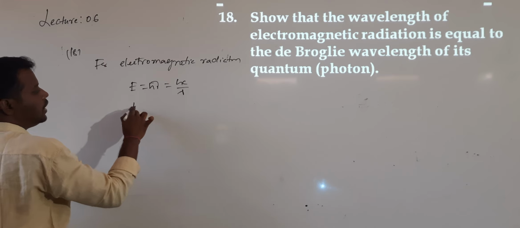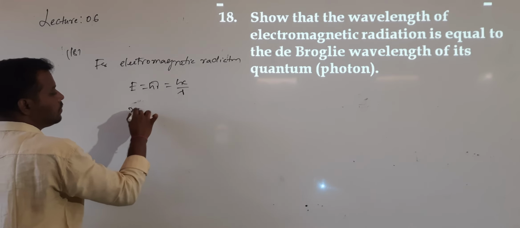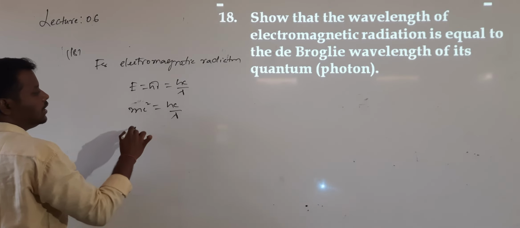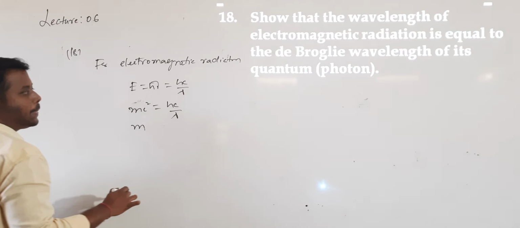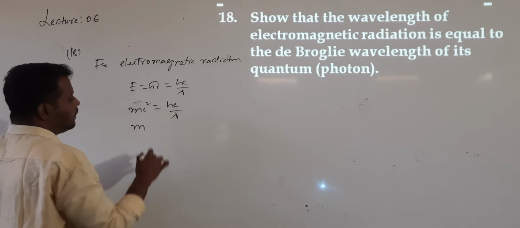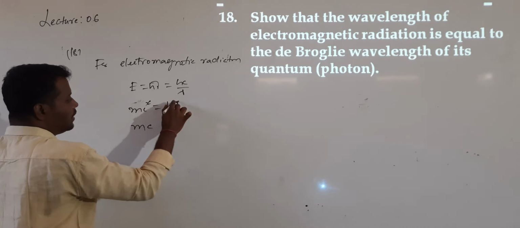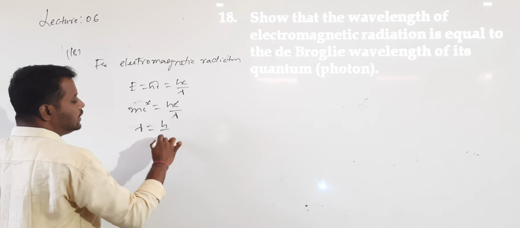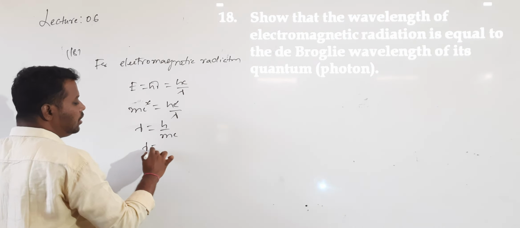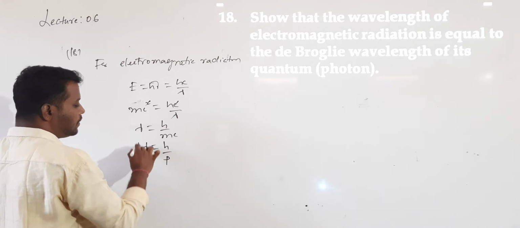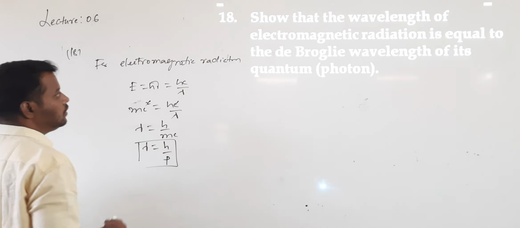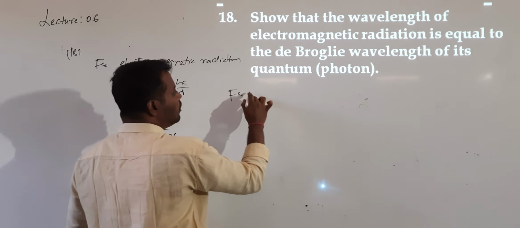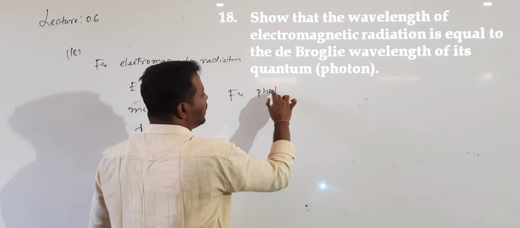Then the lambda value will be given, E is equal to mc square. So mc square is equal to hc by lambda. Then m into c, c and c cancel. So what do I get as the answer for lambda? Lambda is given by h divided by m into c, or lambda equals h by p. So this is the de Broglie wavelength for electromagnetic radiation. Whereas a photon is nothing but a particle.